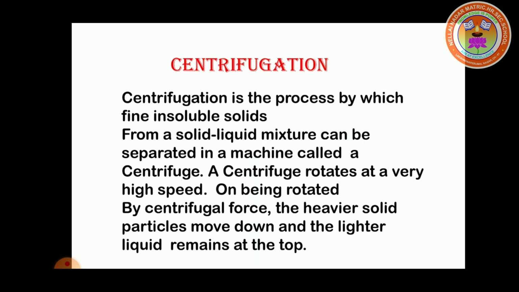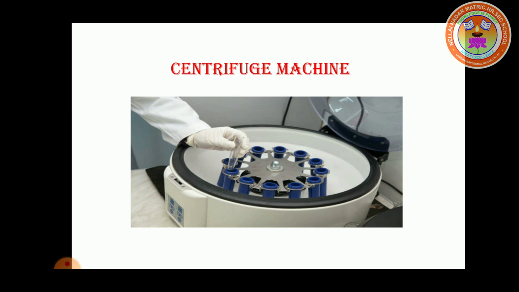Next, second method, centrifugation method. What is centrifugation? Centrifugation is the process by which fine insoluble solids from a solid-liquid mixture can be separated in a machine called a centrifuge. This is the centrifuge machine. A centrifuge machine rotates at a very high speed.